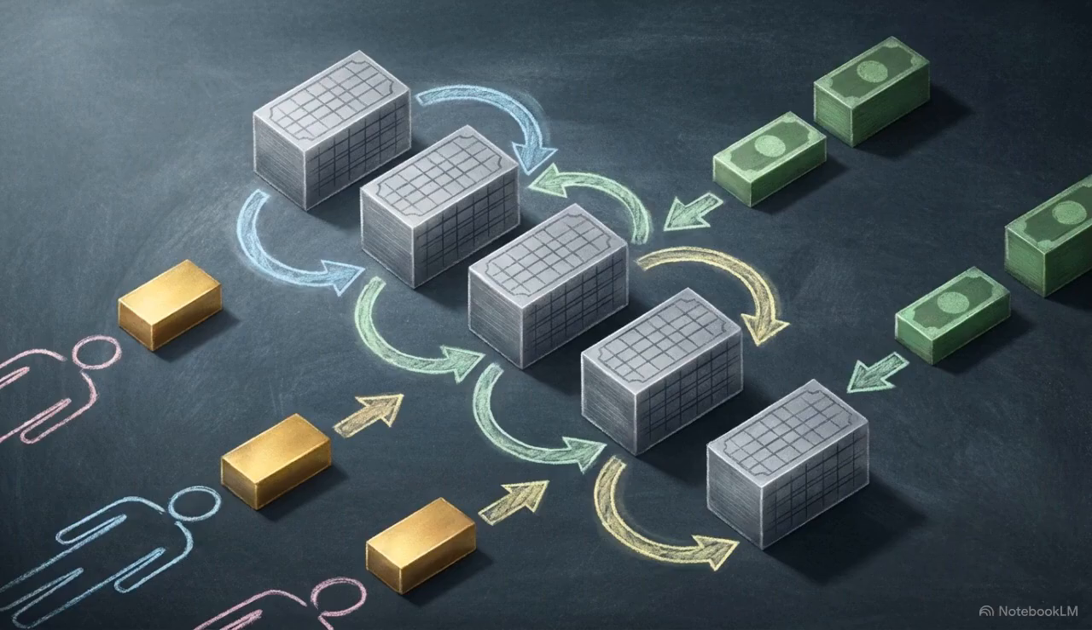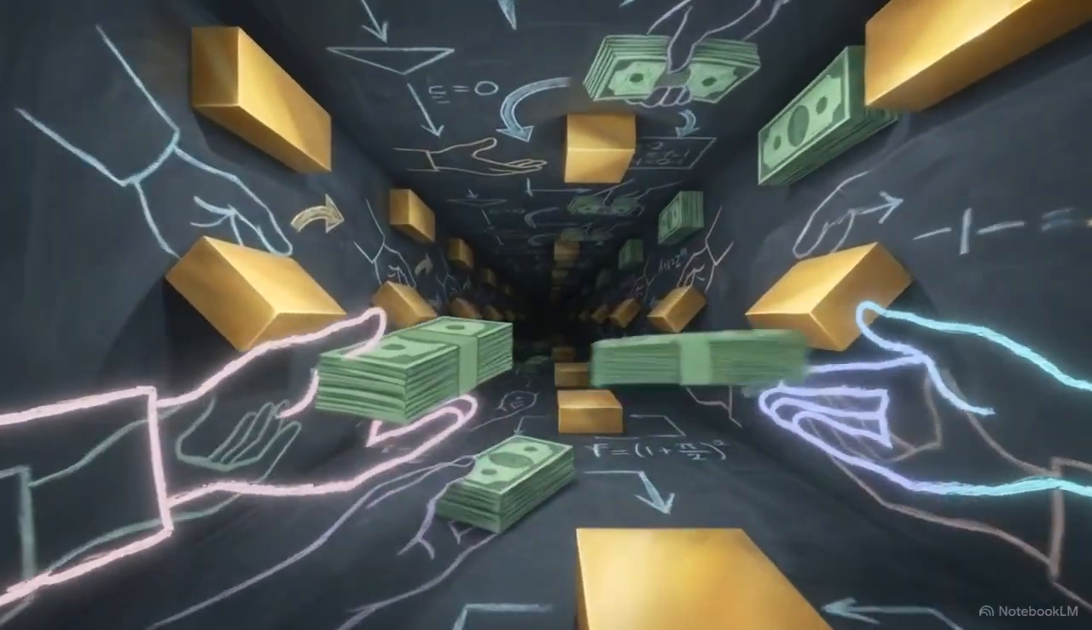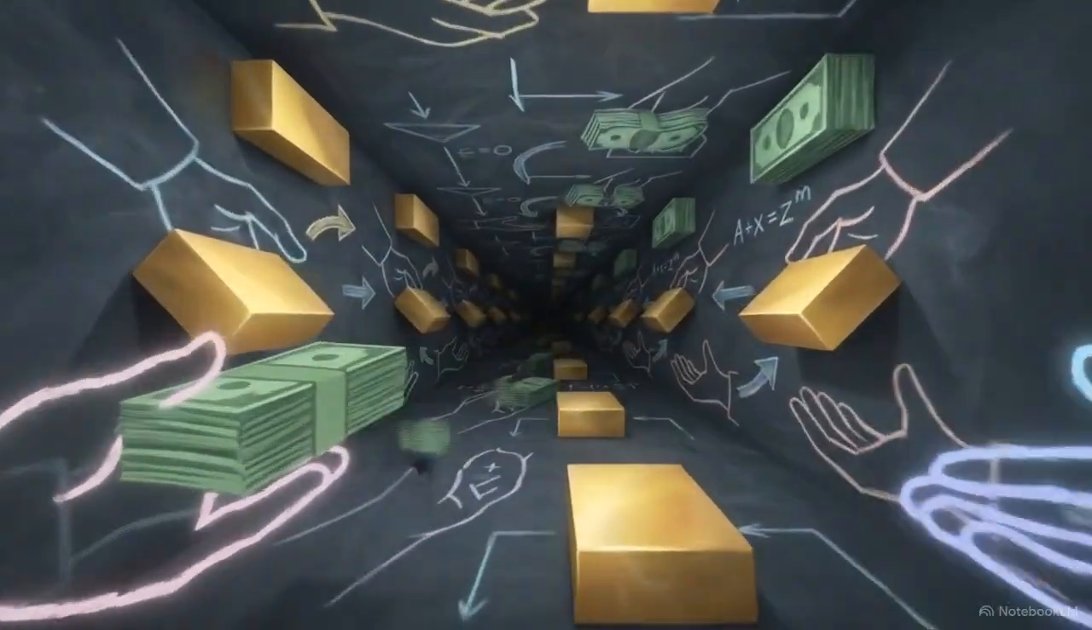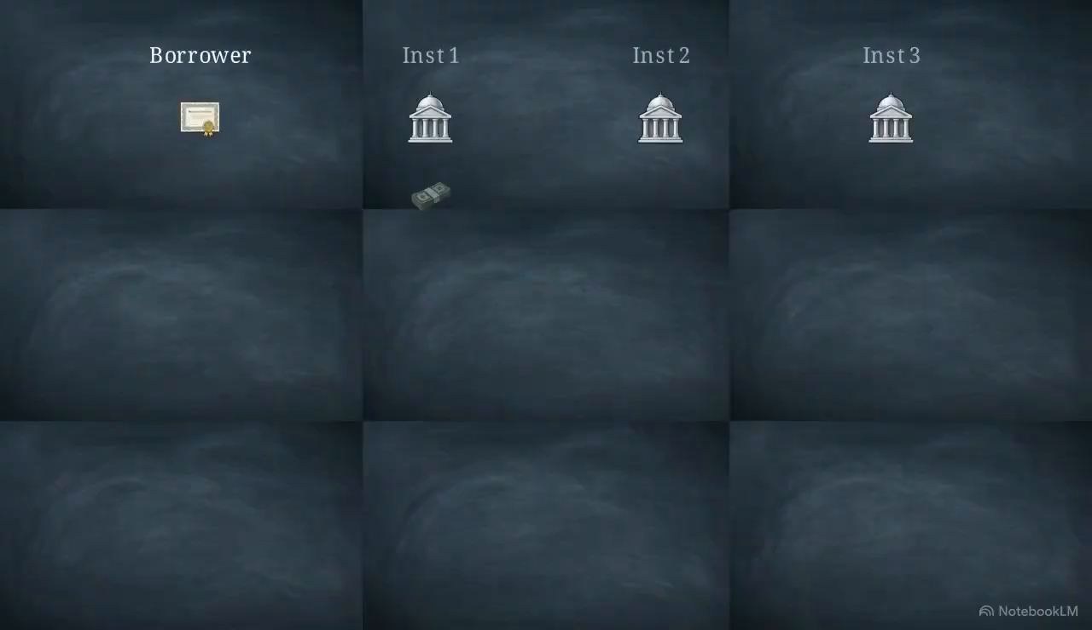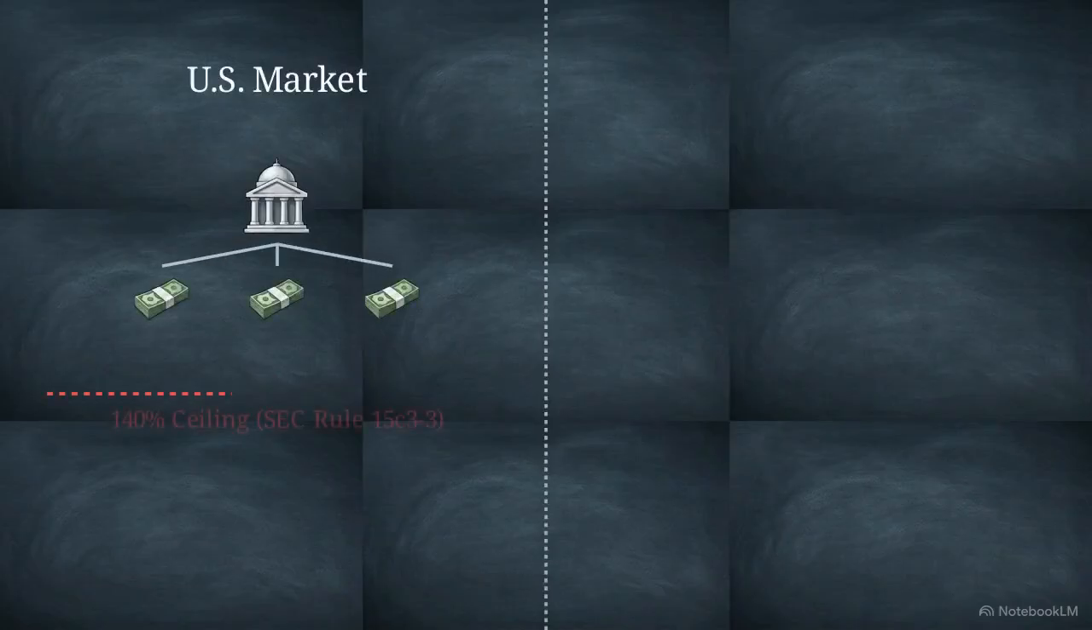Liquidity in this system is amplified by rehypothecation. A cash lender who receives collateral can immediately repledge or resell that same asset to a third party to secure their own borrowing. This diagram shows the multiplier effect. A single treasury bond moves through three financial institutions, supporting multiple financing layers.